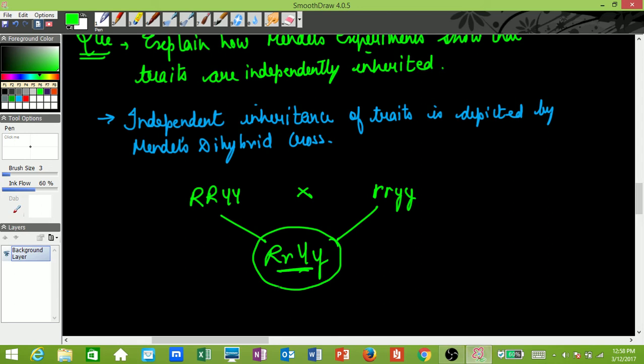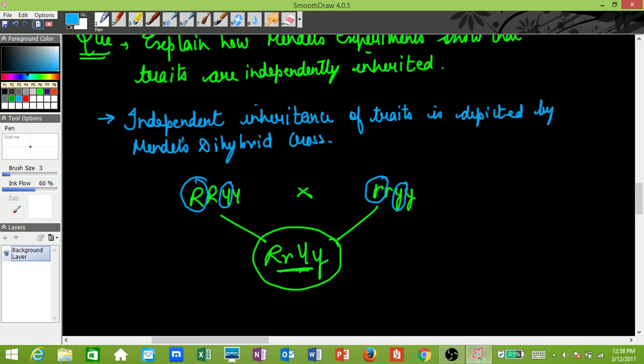The genotype is capital R small r, and then capital Y small y. That means it inherited one capital R gene from this, and one small r gene from this, one capital Y gene from this, one small y gene from this.